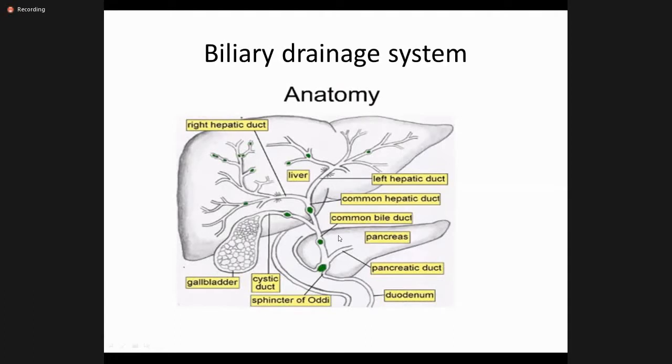Normally, when food enters the stomach, the pylorus becomes closed. The food remains in the stomach for about 2 to 4 hours, and when the food enters the duodenum, cholecystokinin is secreted. This cholecystokinin causes dilatation of the ampulla and contraction of the gallbladder, so that the bile along with the pancreatic juice mixes with the food in the duodenum, which is necessary for absorption.